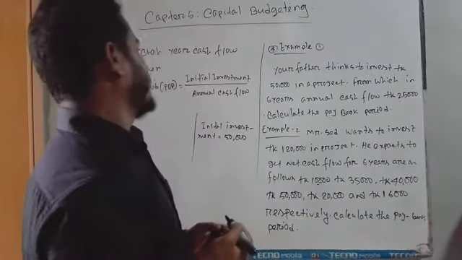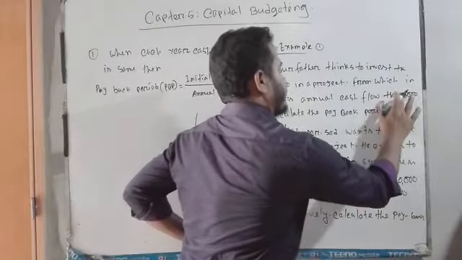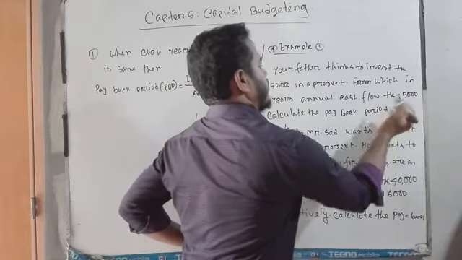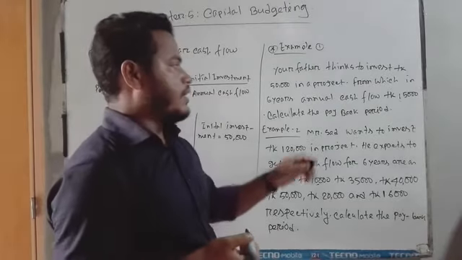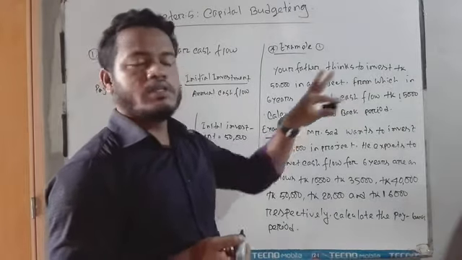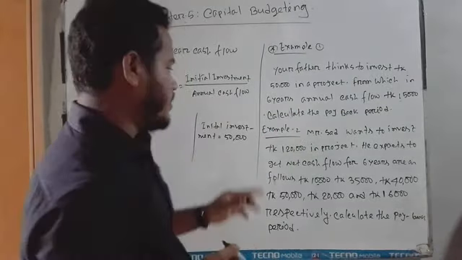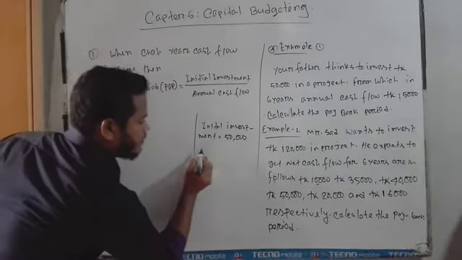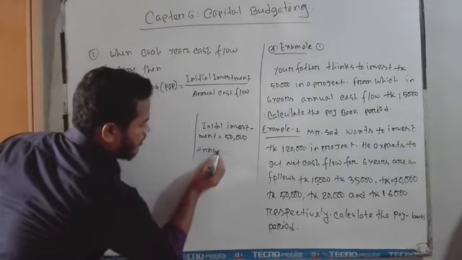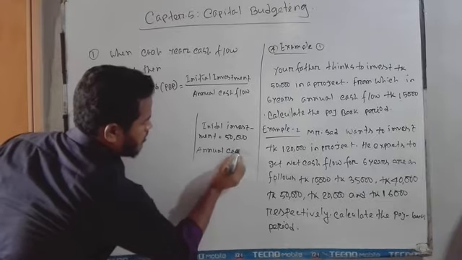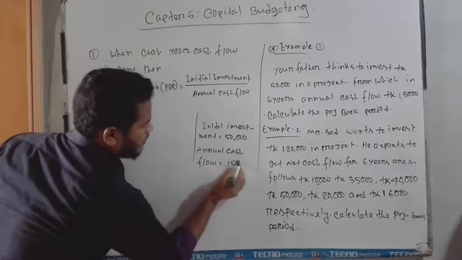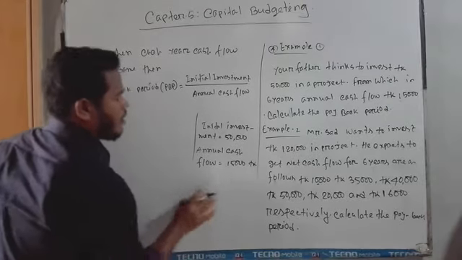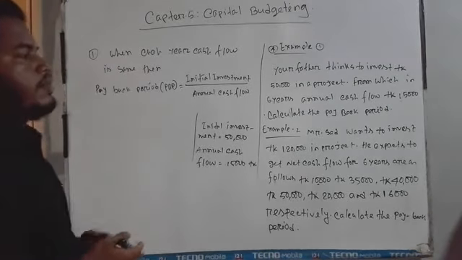So if I change this amount to 25,000 taka, no problem, let's say it's 15,000 taka each year. Then calculate the payback period. So dear student, here the annual cash flow is 15,000 taka. Now I write the annual cash flow, and then I calculate the payback period.